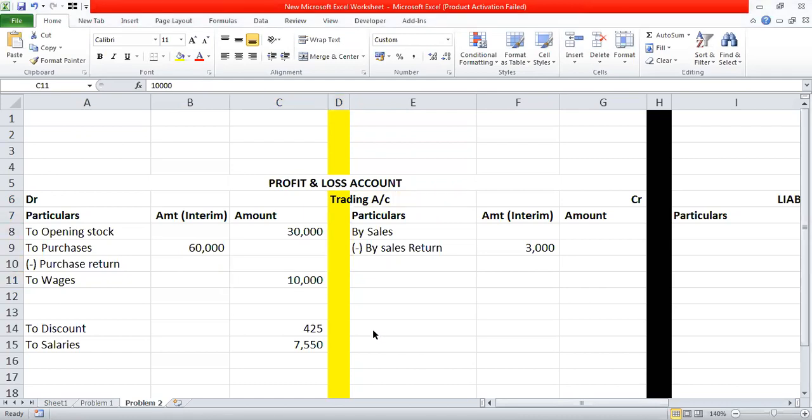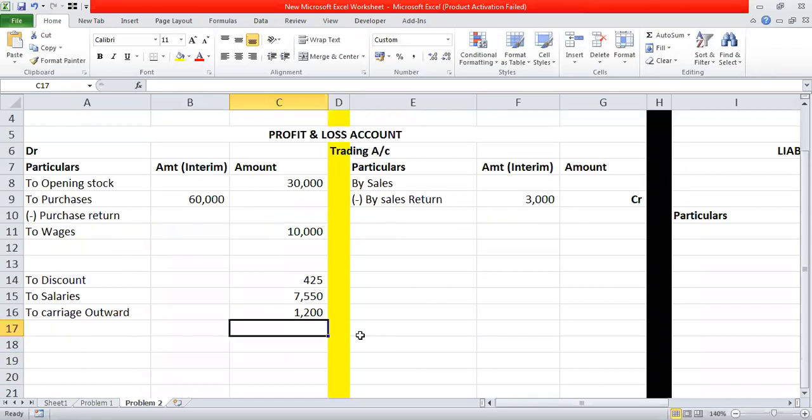Now the next item is carriage outward. Again it is an expenditure. Let's write it on the P&L account debit side, carriage outward, amounting to 1200.